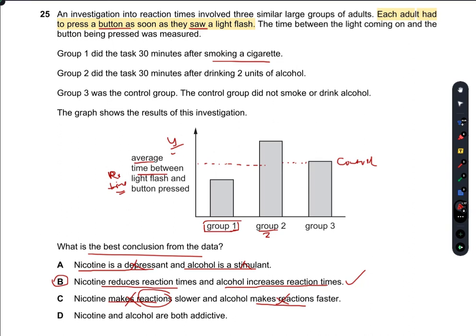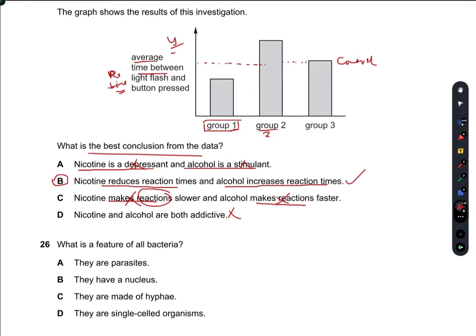Nicotine and alcohol are both addictive. No, we cannot infer this from this graph. So B is the right option.